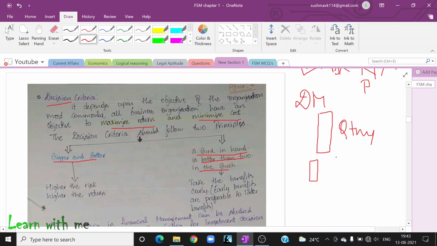They have reduced the quantity. Why have they reduced the quantity? Because there was a lot of demand for the chocolate. So we have studied in economics, whenever the demand is more, the prices will be less, the sales will be more. But Dairy Milk can't reduce their price. If they reduce their price, there will be a loss for them. So what they have done, they have reduced the quantity.